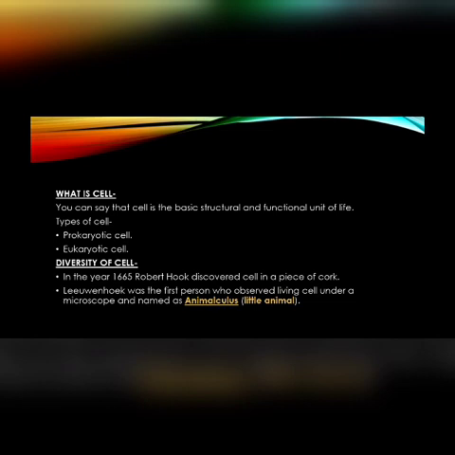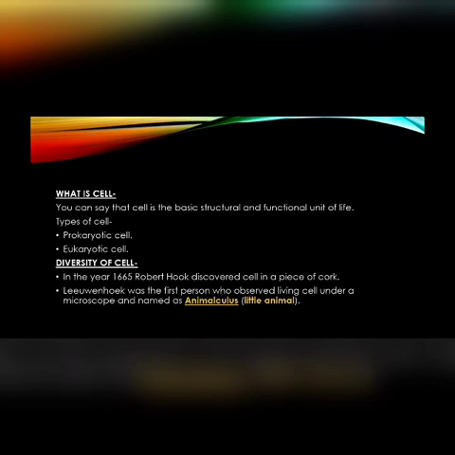Then we will know the discovery of cell. First, in the year 1665, Robert Hooke discovered the cell in a piece of cork, in the form of dead cells. Actually, we can say that Hooke only observed the cell wall because cork cells are dead and without any cytoplasmic content. Then Anton van Leeuwenhoek was the first person who observed living cells under the microscope and named them animalcules, meaning little animals.